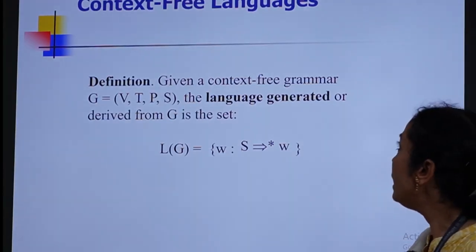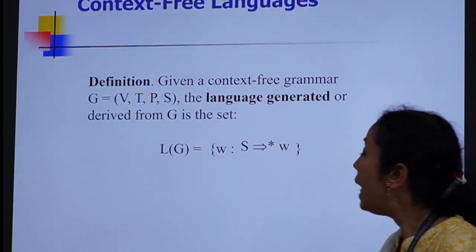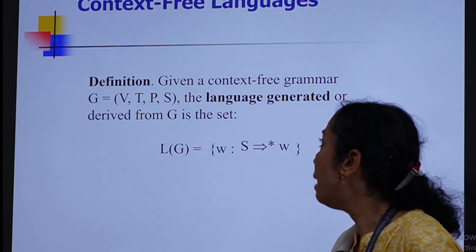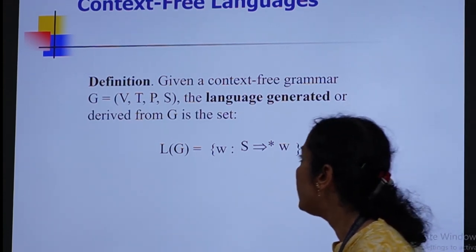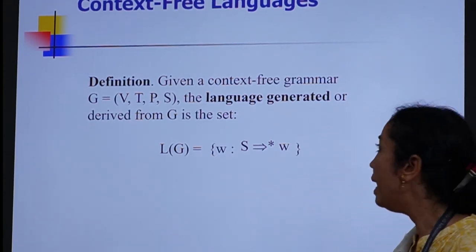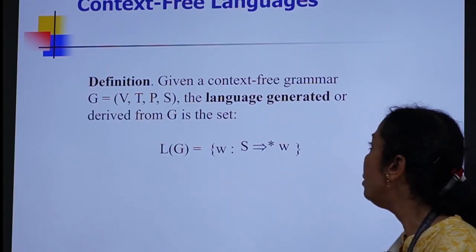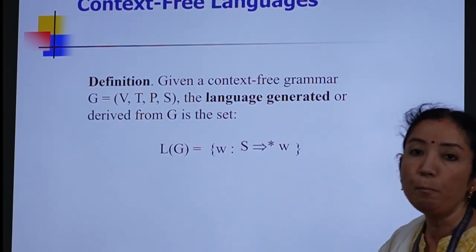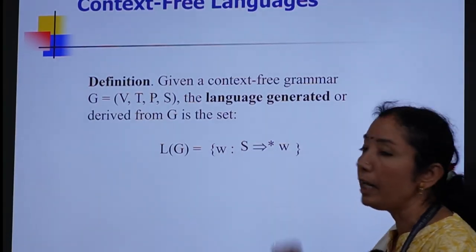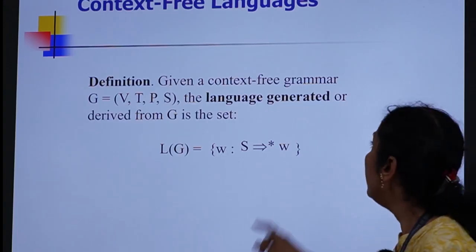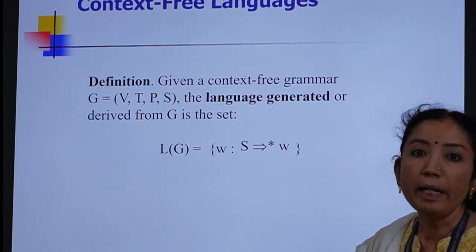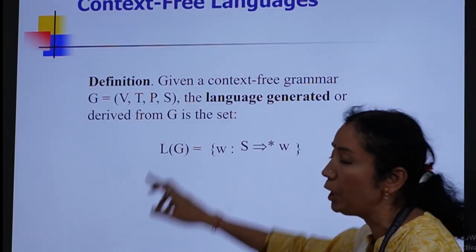Given a context-free grammar (V, T, P, S), the language generated by it is defined as the set, denoted L(G), equal to all the strings w such that the start variable derives the string w using 0 or more productions of the grammar.